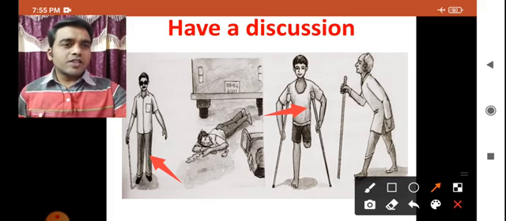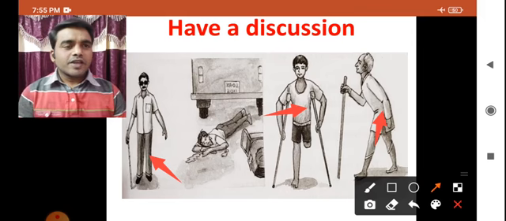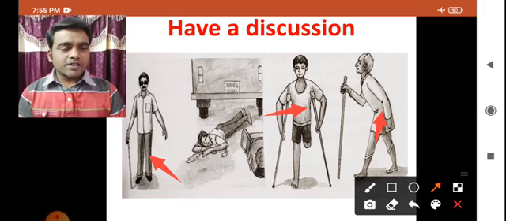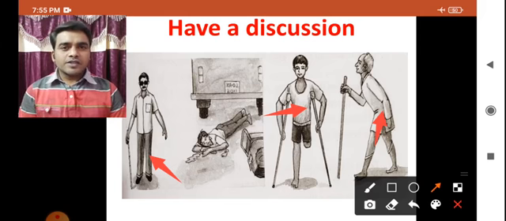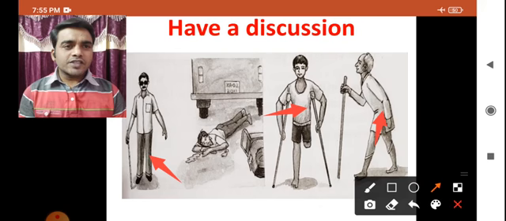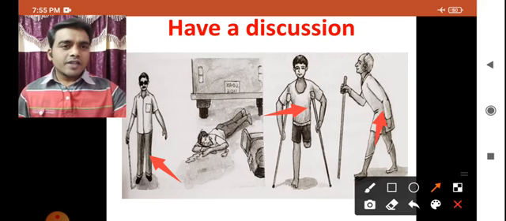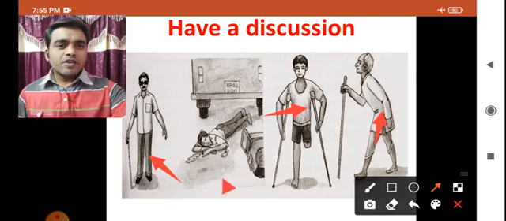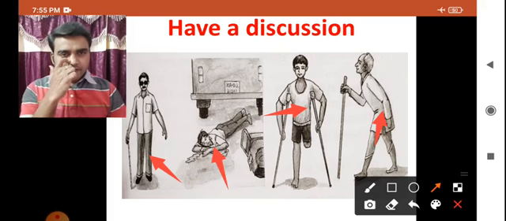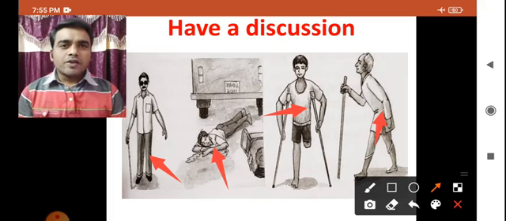And look at this picture, this man looks aged. He is an aged man and he is holding a stick in his hand, and with the help of that stick he is trying to walk. And one more picture is there. Look here, children. This man has met with an accident.